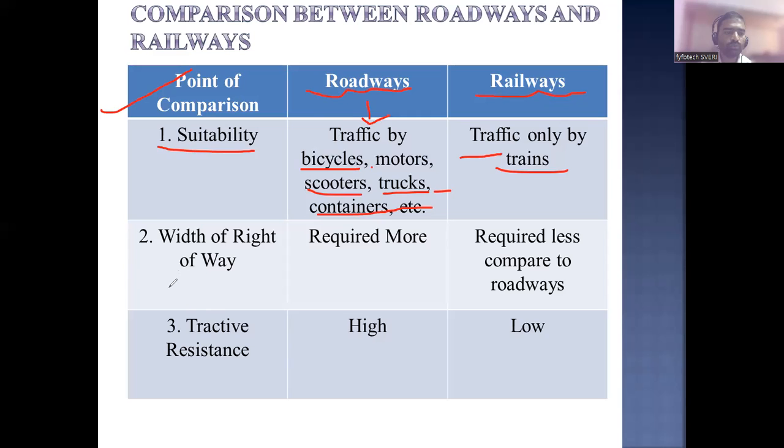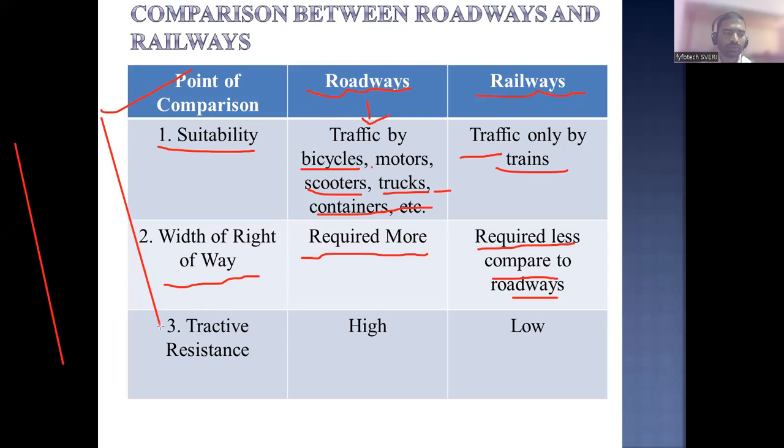Then coming to the width of right of way. For the roadway and the railway, the width required for the roadway is very large, and that for the railway is less compared to the roadway. What is the width of road? It is the total width of the road.